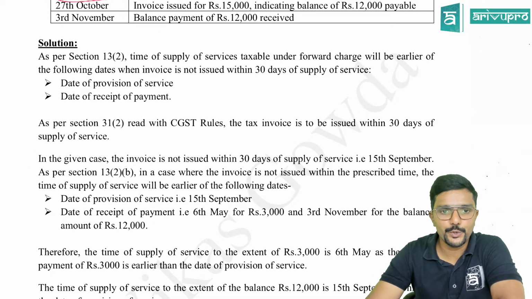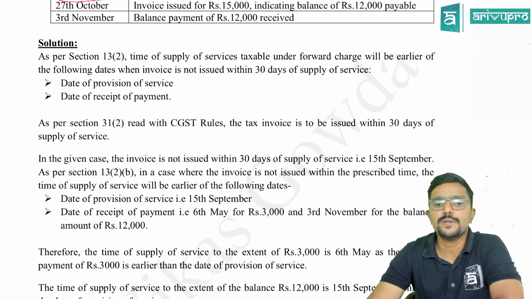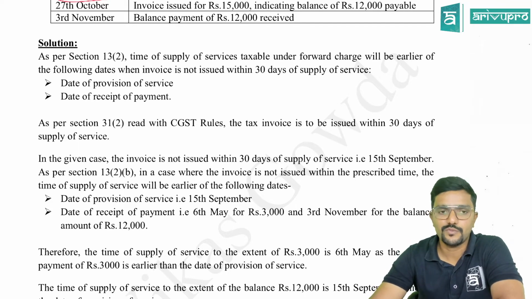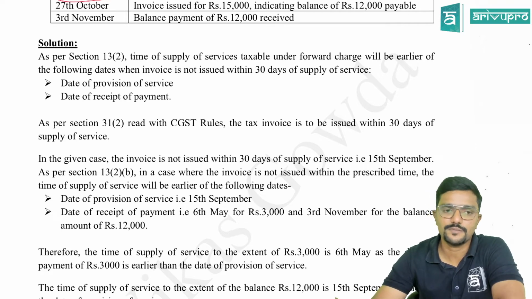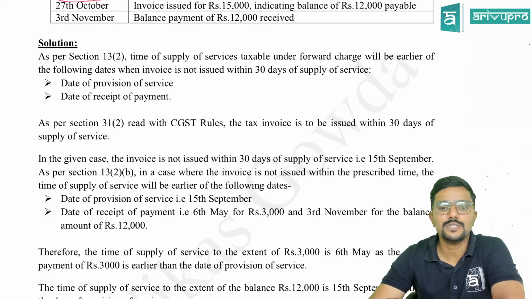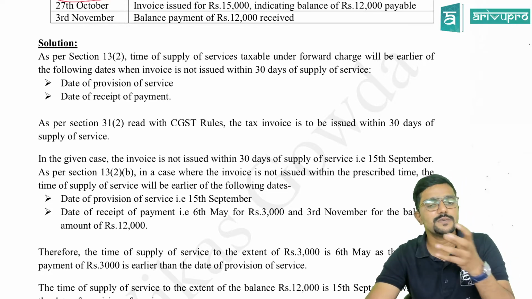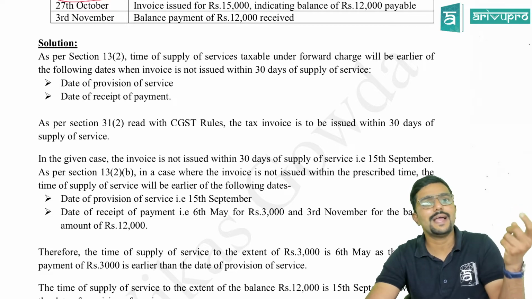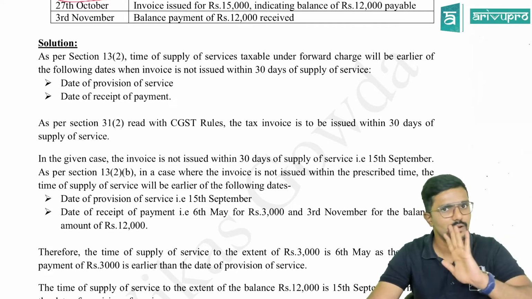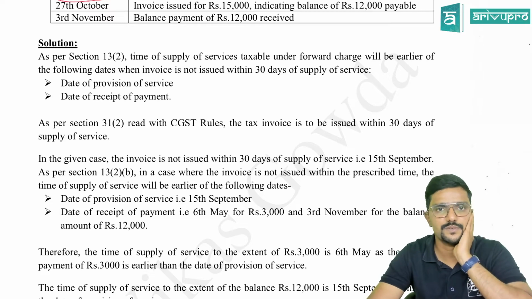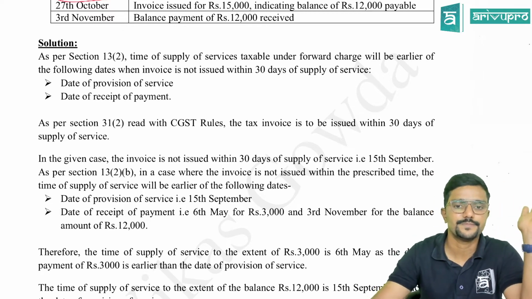As per section 13(2), time of supply of services taxable under forward charge will be earlier of the following dates when invoice is not issued within 30 days of supply of service. So the time of supply would be earlier of date of provision of service or date of receipt of payment. As per section 31(2), read with CGST rules, the tax invoice is to be issued within 30 days of supply of service. And I have told you guys, whenever they are not specified clearly, like whether the supplier is banking, insurance and all, always take 30 days. Always take 30 days. Here some conventional services, so obviously it is covered under normal case.